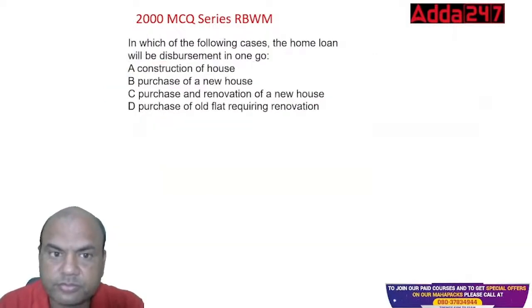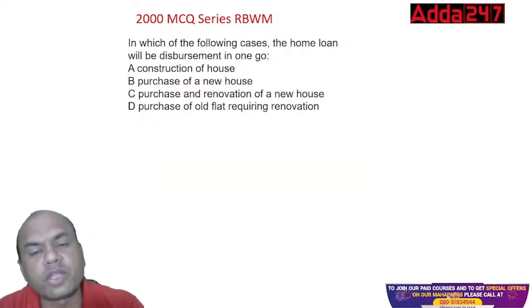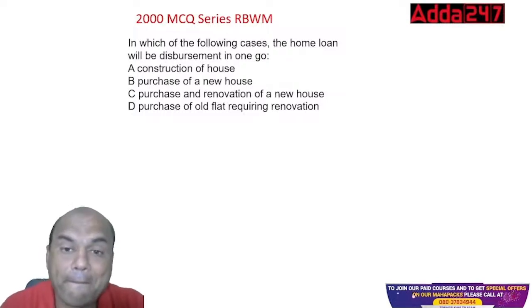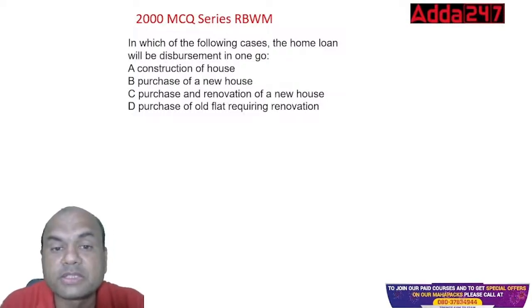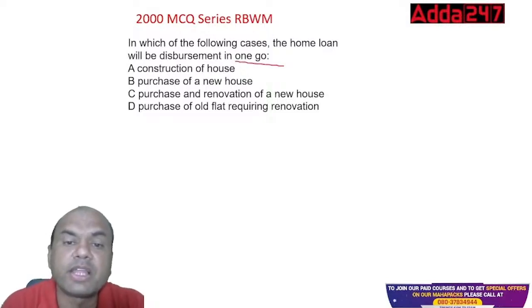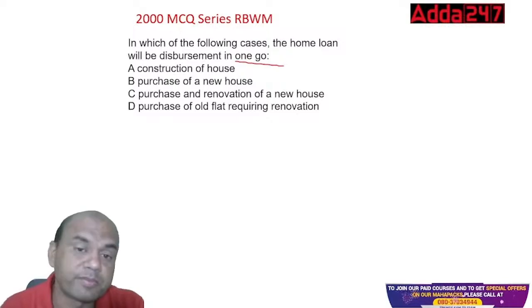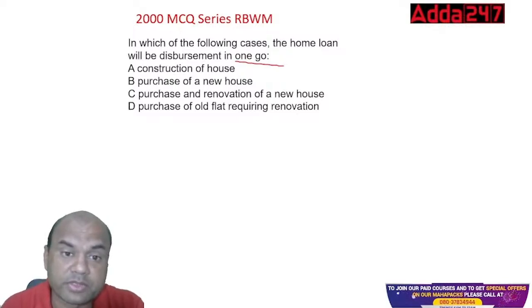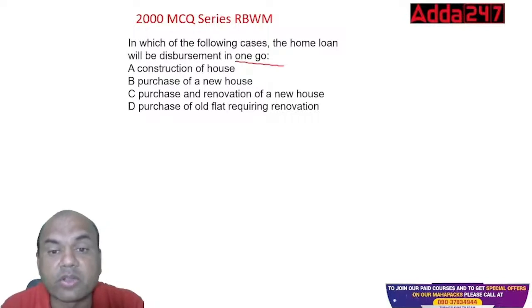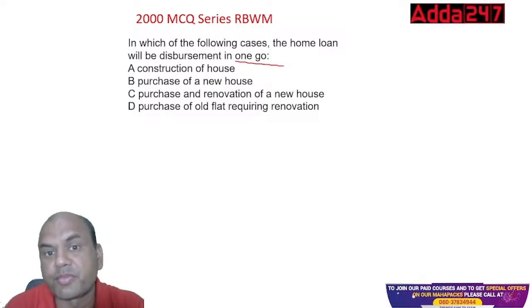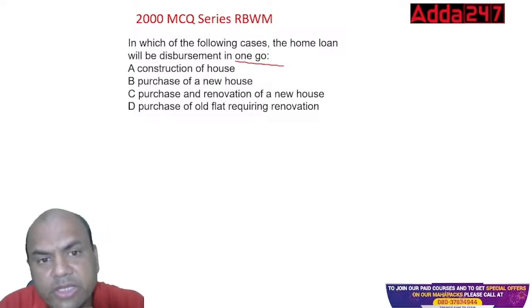In which of the following cases will the home loan be disbursed in one go? One go means single installment. When will I give this home loan in one installment? Just now we saw it. Let's see the options: construction of the house, purchase of a new house, purchase and renovation of a new house, purchase of an old flat requiring renovation.